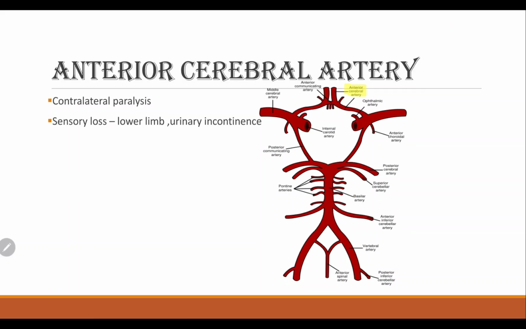Next, we're going to see the anterior cerebral artery in this location. This one is the anterior spinal artery. This is the cerebral artery. If damaged, there is contralateral paralysis and sensory loss in the lower limb, and urinary incontinence.